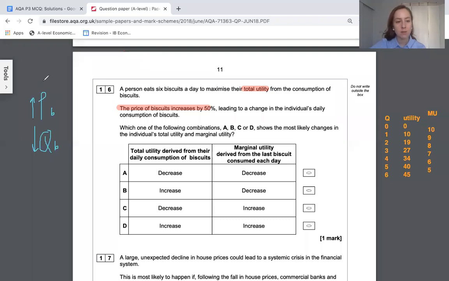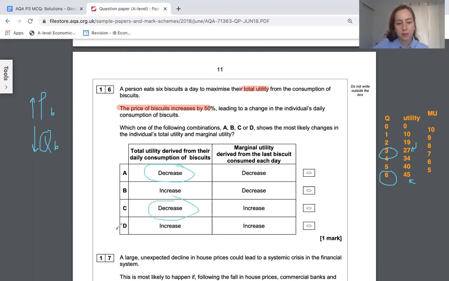So if the price of biscuits increases, you're going to consume fewer biscuits. Imagine you're going to consume 3 biscuits and not 6. So you can't access 45 utility anymore. You can only really access 27 from the biscuits itself. So their total utility should decrease.